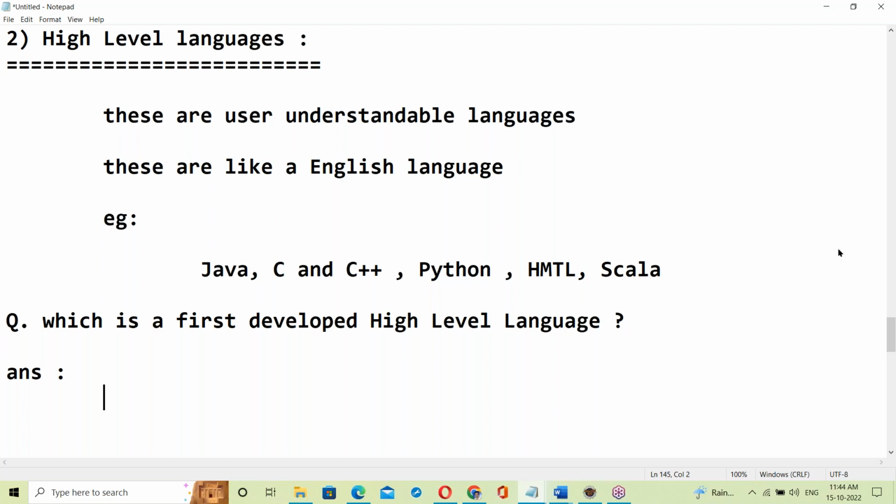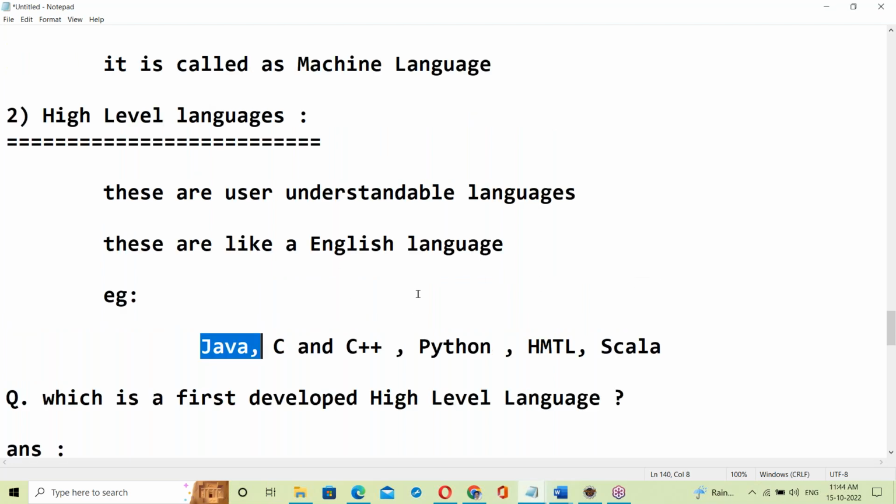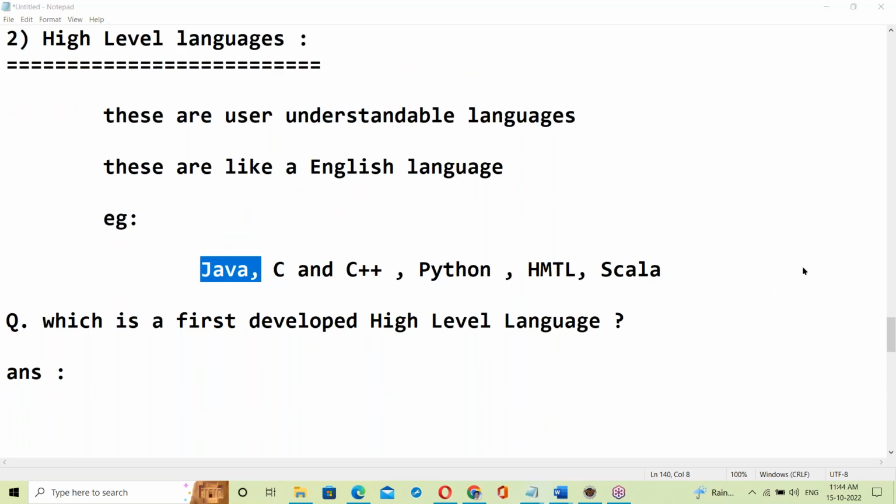Which is the first developed high level language? Java, Fortran, Python... C language.